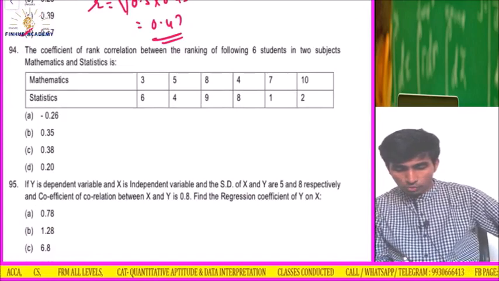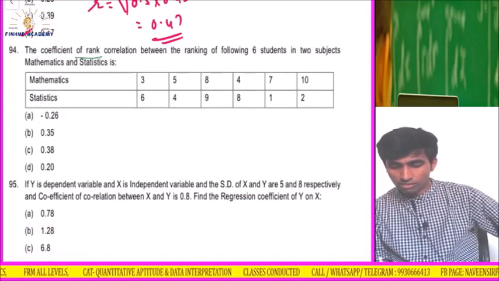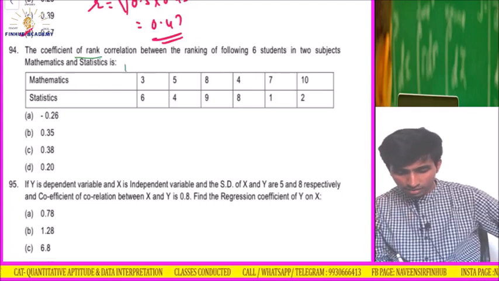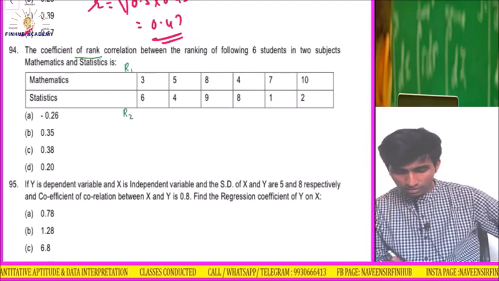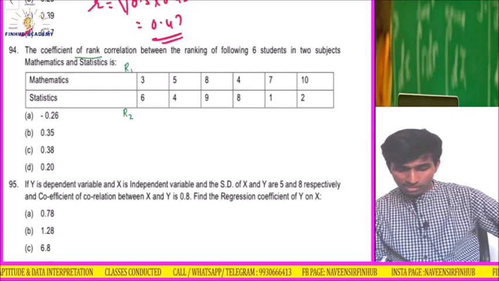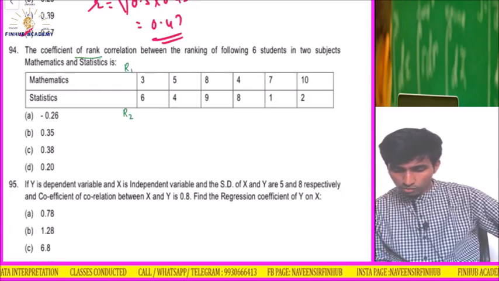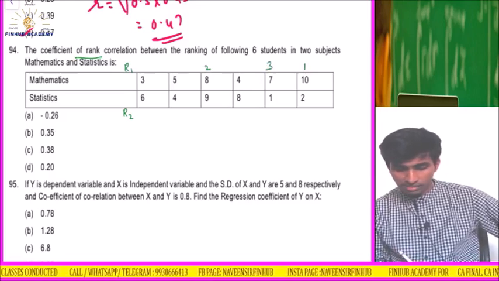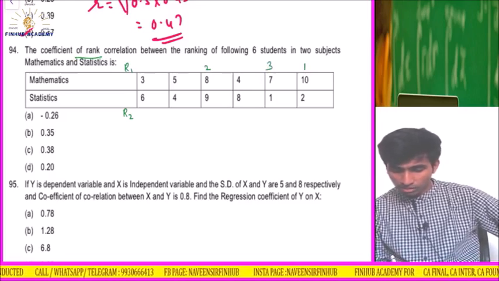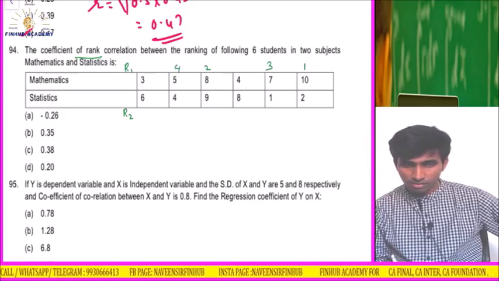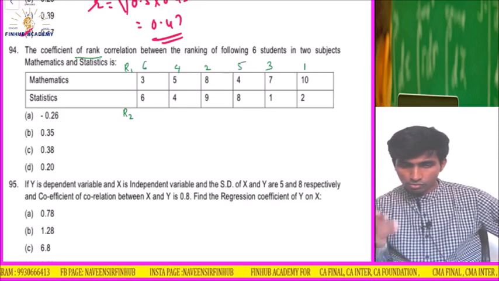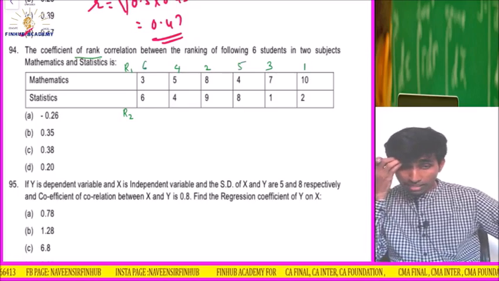So rank correlation coefficient. Ranking of the students. I'm not wasting time in copying the data again, I will start ranking here itself. This is rank 1. Here I will rank 2. Ranking 6 students in 2 subjects. So in statistics, the highest is 1. Next is 8. After 8, 3 means 7. After 7 the smallest is 5, so this is 4. And this is 5, this is 6. So 6 4 2 5 3 1.